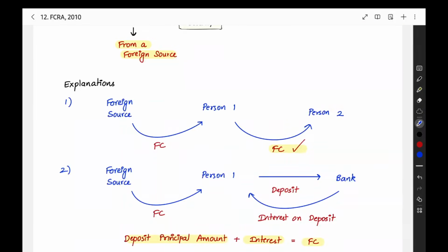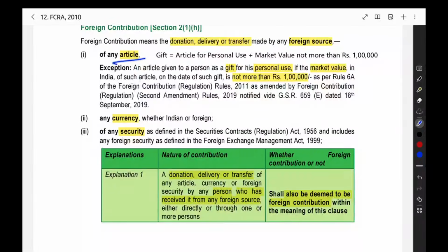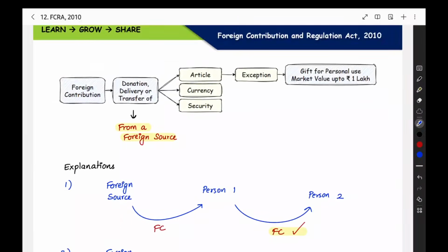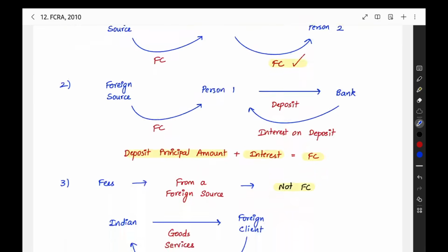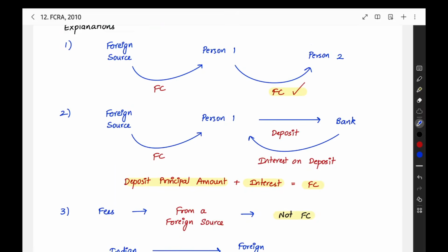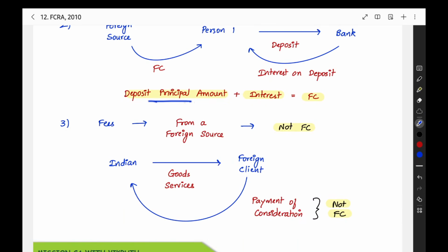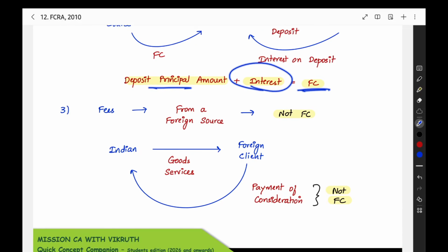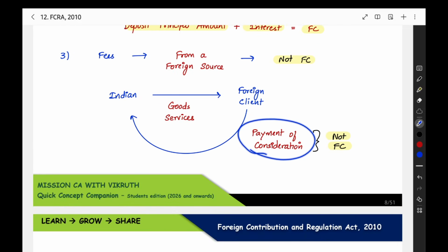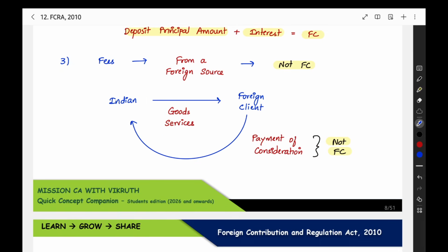So basically, whatever article, currency, security you are receiving from a foreign source, it will be a foreign contribution. Article, currency, security, donation, delivery or transfer from a foreign source. And here these three are the exceptions. When you are getting the thing from the foreign source and you are transferring it, that is also foreign contribution. The deposit amount and the interest will also be a foreign contribution. When you are getting a consideration for goods or services, that is not a foreign contribution. These three are the important points.